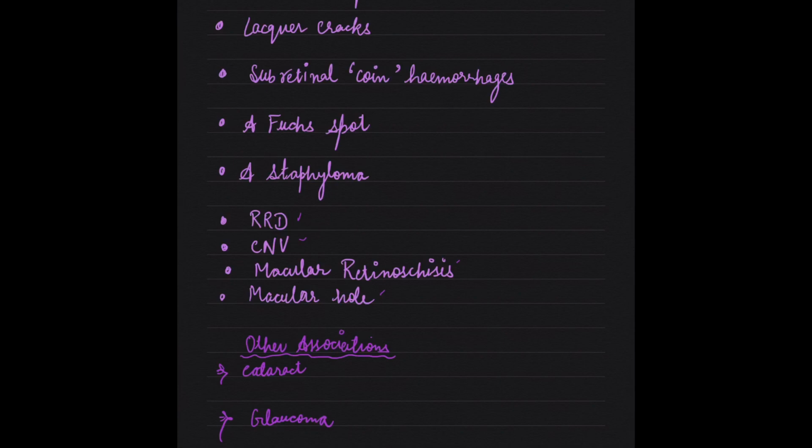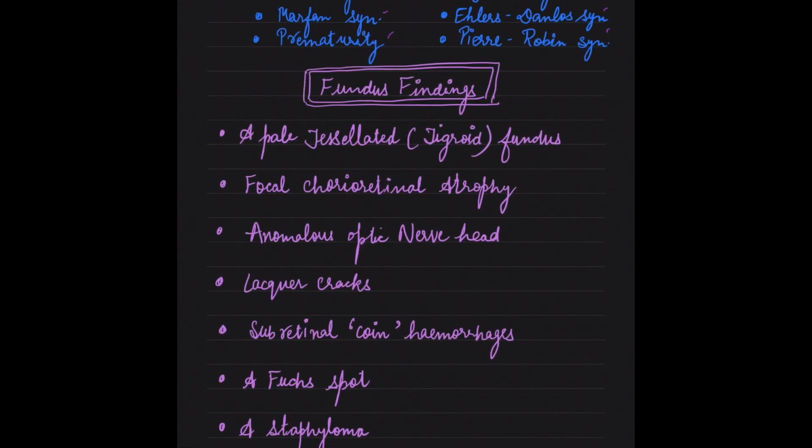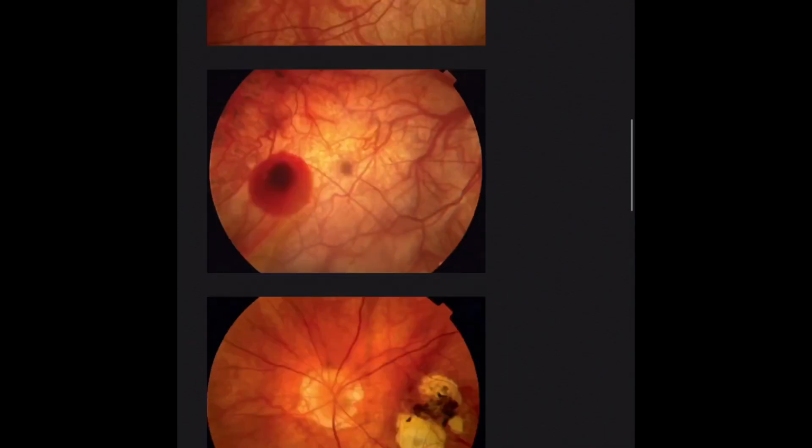Other associations are cataract, mainly the posterior subcapsular cataract or the dense early nuclear sclerotic cataract. Glaucoma, mainly primary open angle glaucoma or pigmentary glaucoma, is seen, and increased steroid responsiveness is also seen. These are the other associations with pathological myopia, that is cataract and glaucoma. Now with images we will see the fundus findings in case of pathological myopia.